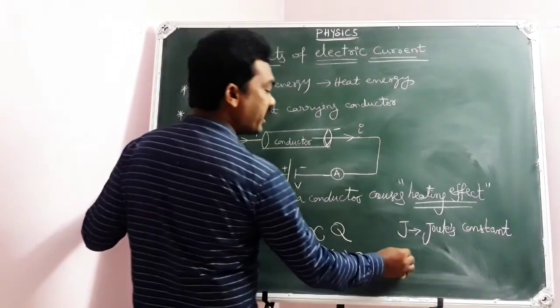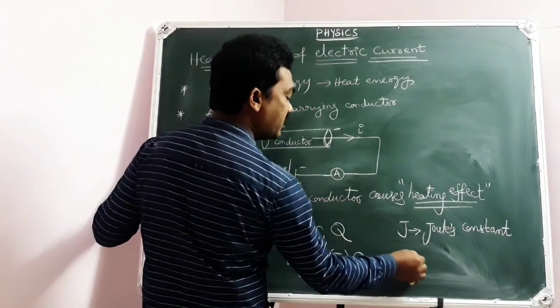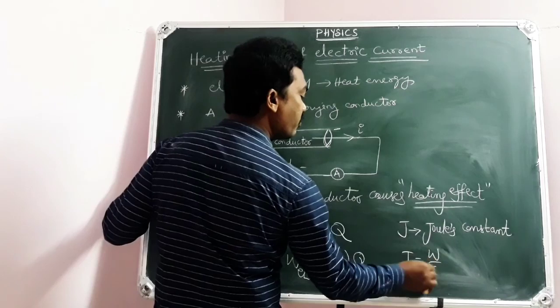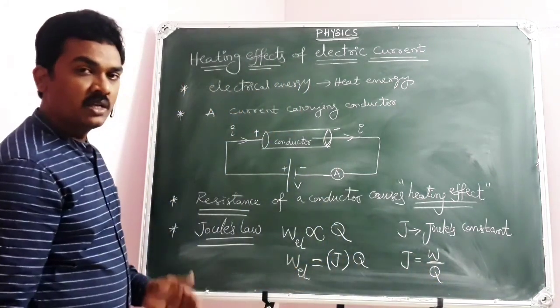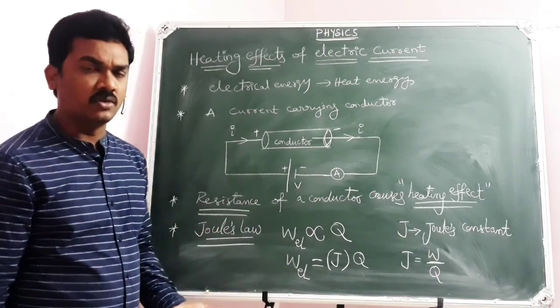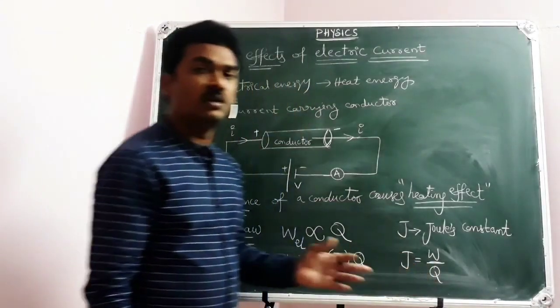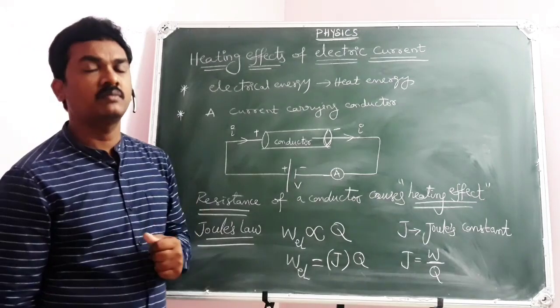If you wish to write a formula for Joule's constant, J equals W by Q, where W is electrical work done, equivalent to energy, and Q is the amount of heat energy produced.